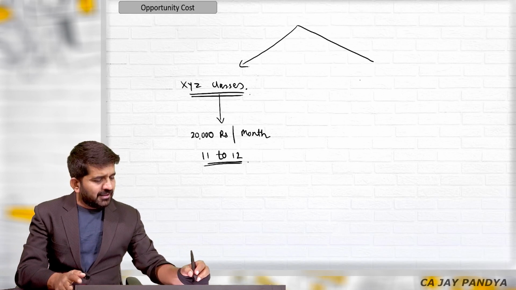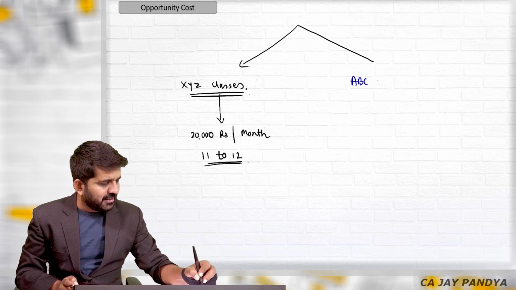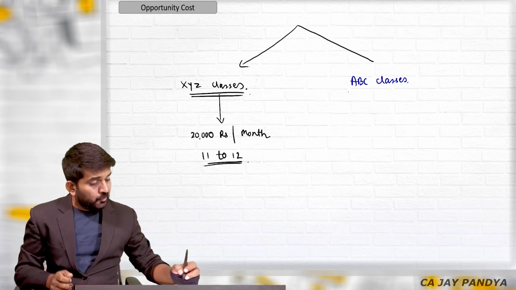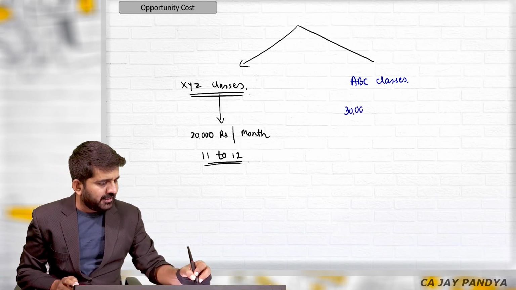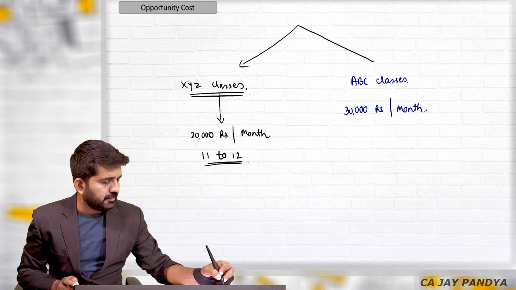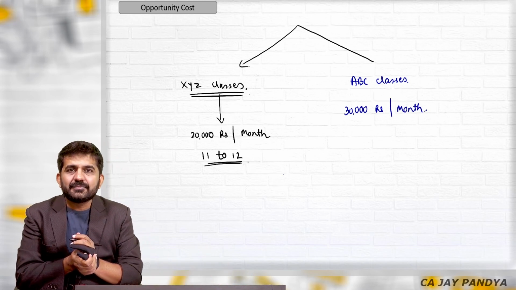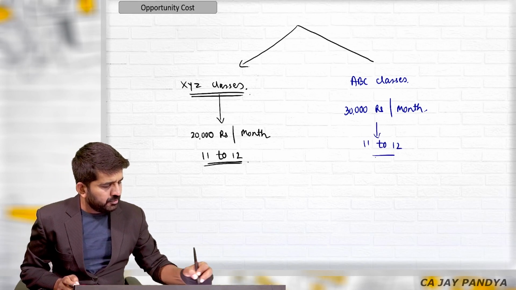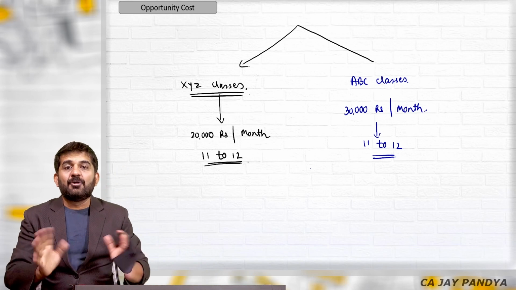There is another classes, say ABC classes, which also gives me an offer of 30,000 rupees per month for the same time, 11 to 12. So I'll have to select one option.